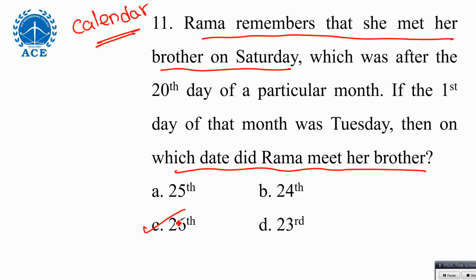Or else use the options. We don't have 5, we don't have 12, we don't have 19, so 26. This is very basic. After every 7 days the same day will come. That's the only basic required for this calendar topic. You may say, sir, this is very basic, I want to know difficult questions. Yes, the calendar video is available. You go through it.